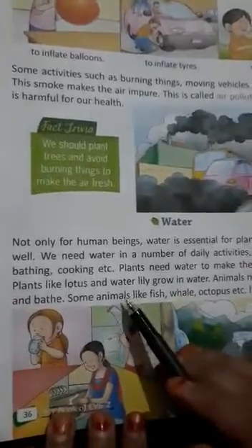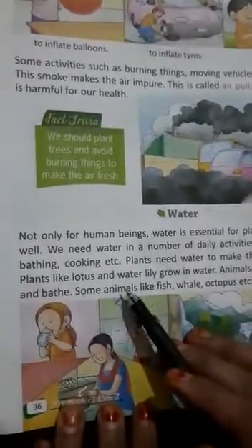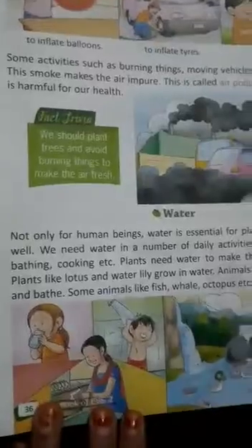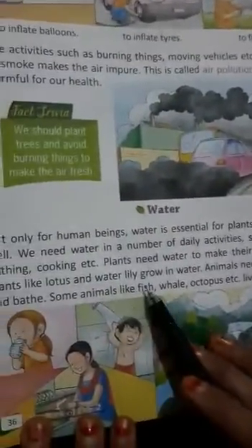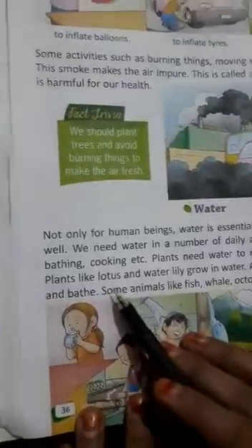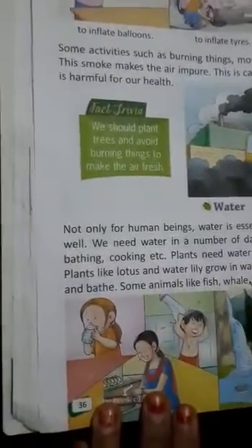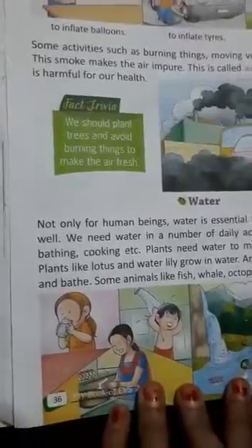In water you can see many plants grow there. Lotus, lily grow in water, they develop in water.